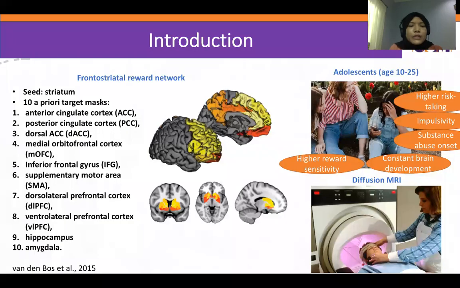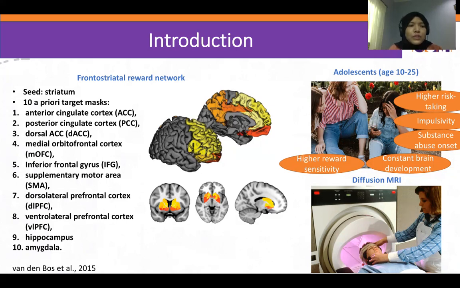So the reward network is the regions involved in processing and responding to reward stimuli. The reward structure connectivity has previously been studied, especially concerning reward sensitivity and addiction. So there were many previous studies. This is an example of a study by Vanderbosch and colleagues in 2015. Basically they did a diffusion MRI study and chose the seed and targets based on previous studies which were consistent with the frontostriatal circuit, including primates and other human diffusion MRI studies.